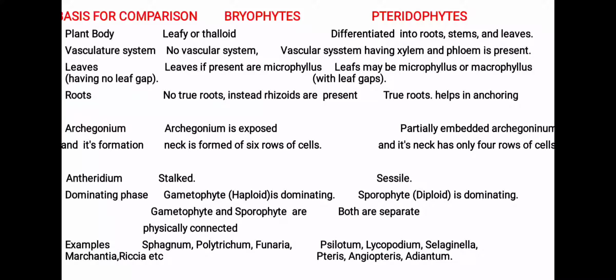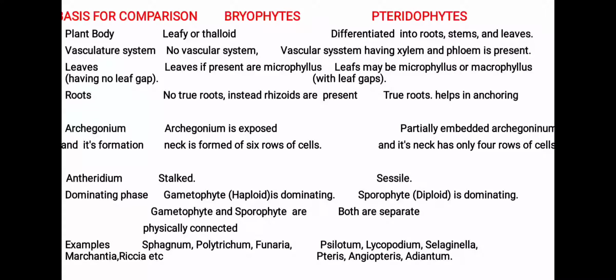And the phloem is without companion cells, containing only sieve cells. And this is an important question for your competitive exams. Xylem lacks xylem vessels, but primitive vessels may be present in Selaginella, Equisetum, Pteris as well as in Marsilea. Again, it may be asked in your competitive exams. Leaves, if present, are microphyllous type in bryophytes without any leaf gap, while in pteridophytes leaves may be microphyllous or macrophyllous with leaf gaps.